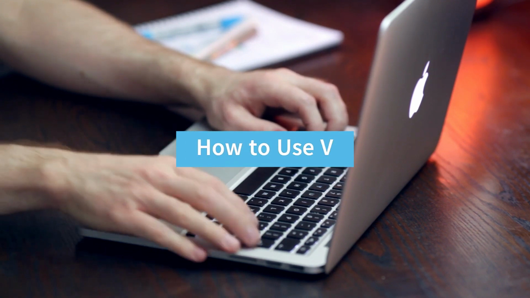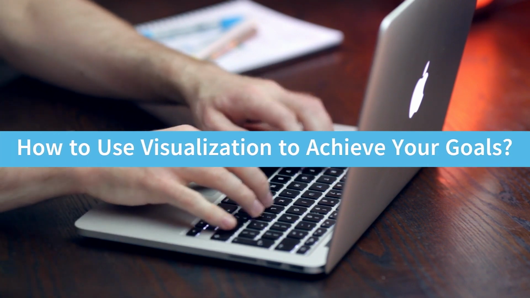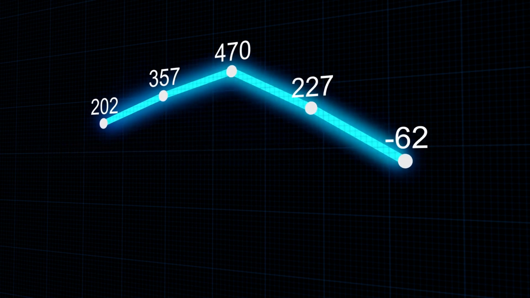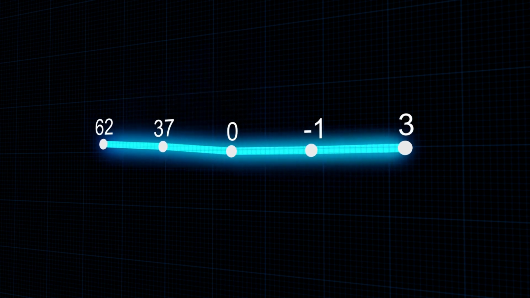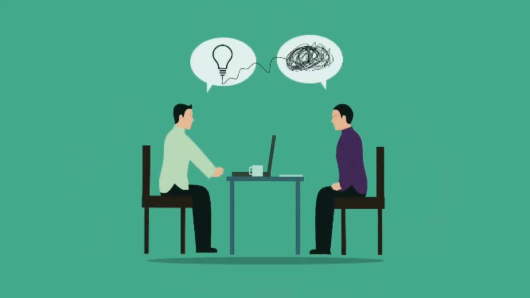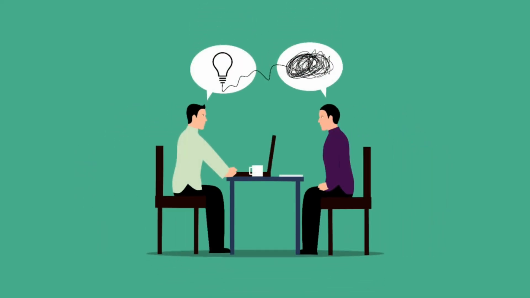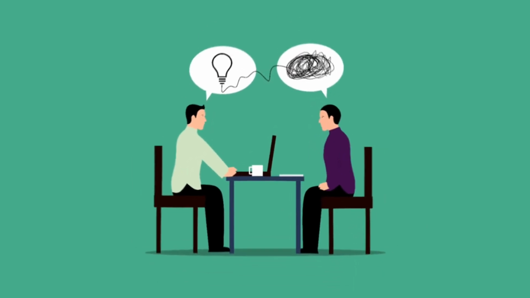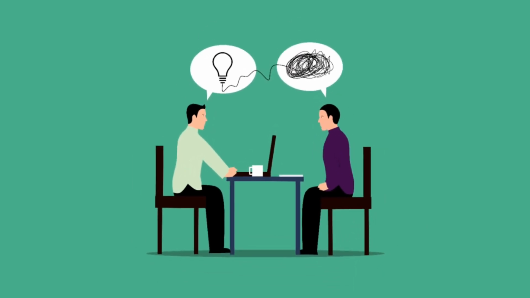How to use visualization to achieve your goals. To use visualization to achieve your goals, follow these steps. 1. Define your goal. Start by defining your goal clearly. Write it down and make it specific. 2. Create a mental image. Close your eyes and create a mental image of yourself achieving your goal. Visualize the details of what you want to achieve.